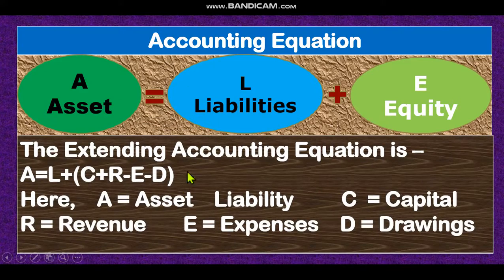Dear student, the extended accounting equation is very important for MCQ. The extended format of the accounting equation is A equals L plus C plus R minus E minus D, where A is asset, L is liability, and in equity there is an explanation: C plus R minus E minus D. Here C is capital, R is revenue, E is expenses, and D is drawings. This is the extended format and it will come in the exam. A equals L plus C plus R minus E minus D. This is the extended format of the accounting equation.